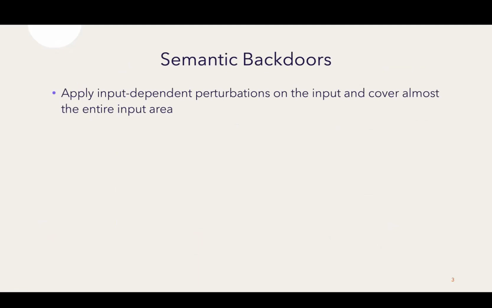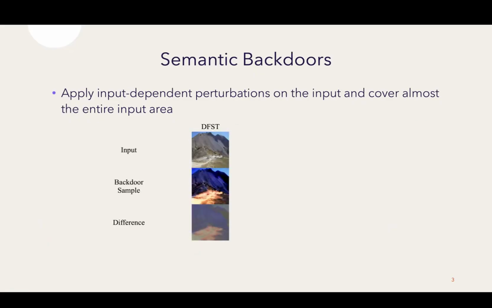There are more advanced semantic backdoors that apply input independent perturbations on the image. For example, DFST transforms the input image shown in the first row into a sunrise kind of style in the second image. And the last image shows the differences between the original image and the backdoor sample.